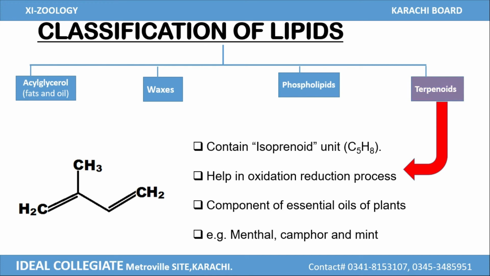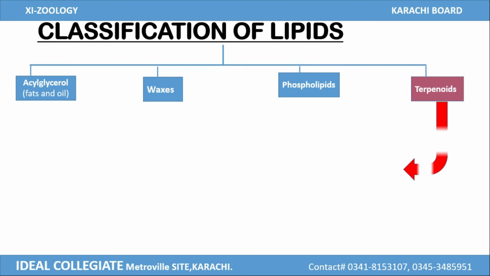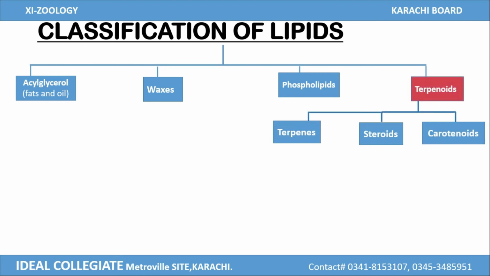Menthol, camphor and mint are some important examples of terpenoids. Terpenoids are further classified into three groups: terpenes, steroids and carotenoids.